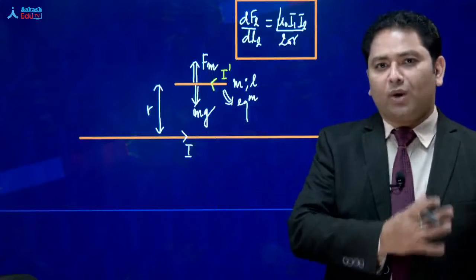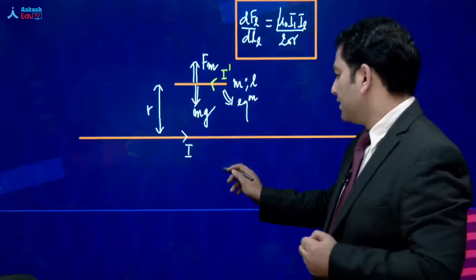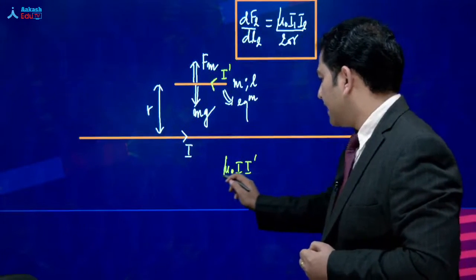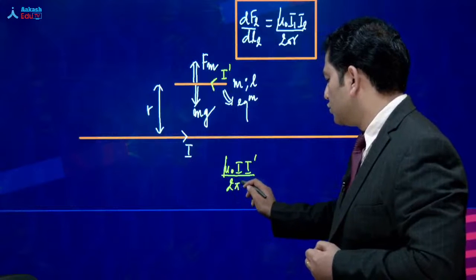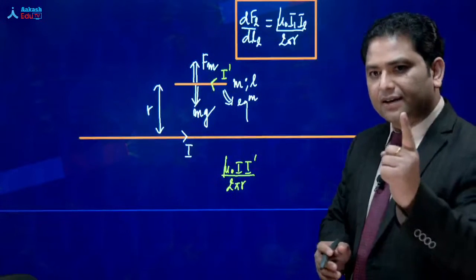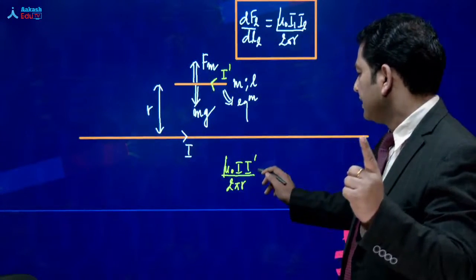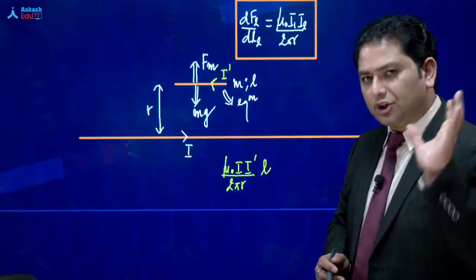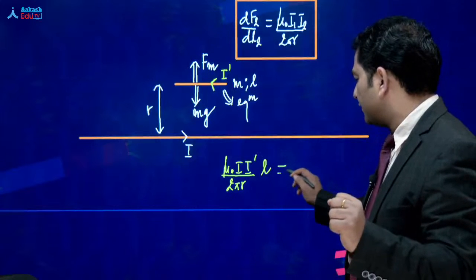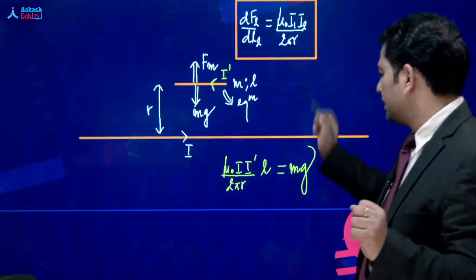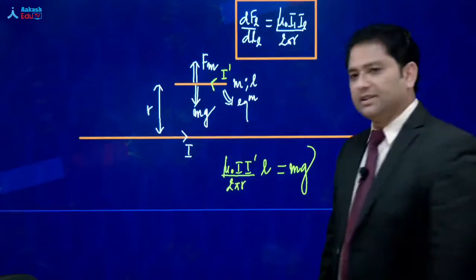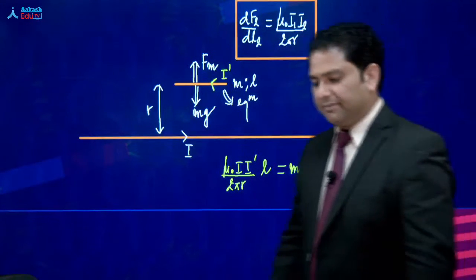Up, the force per unit length is mu naught I dash divided by 2 pi r. Don't forget, it's a force per unit length multiplied by L. That is the total force, and that force will be equals to mg. All right? So in this way, this given system will be in equilibrium.